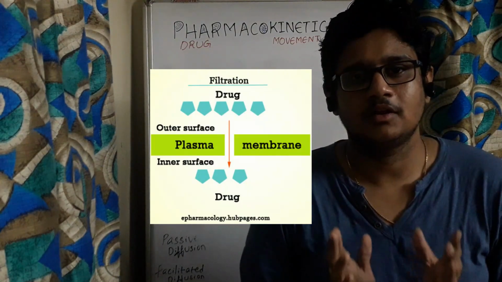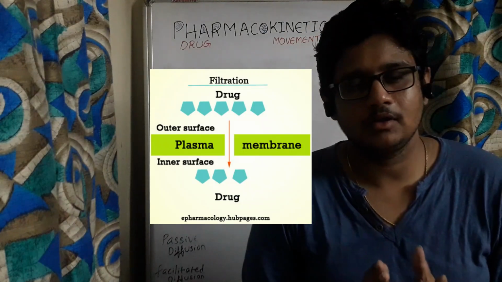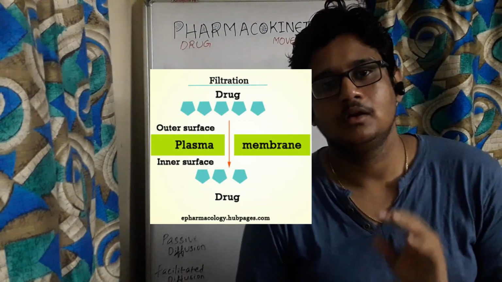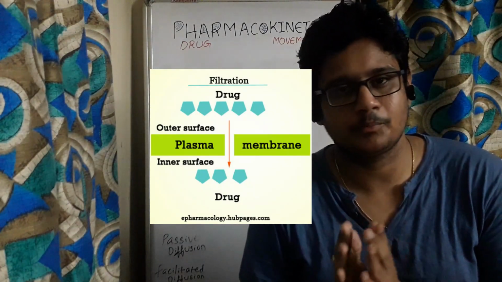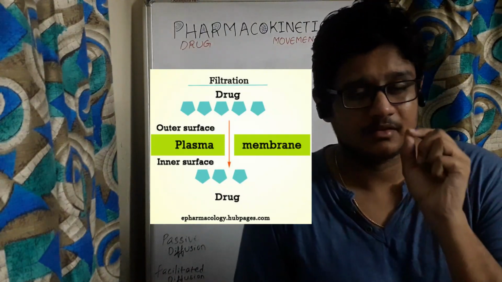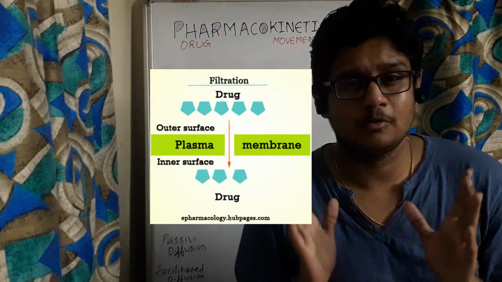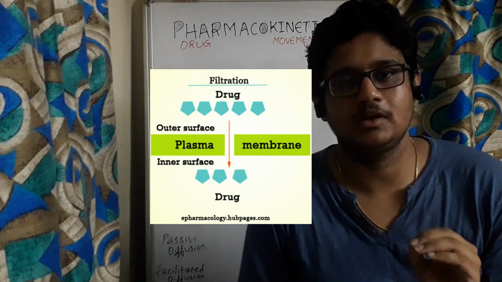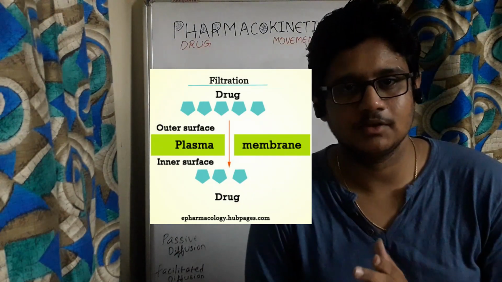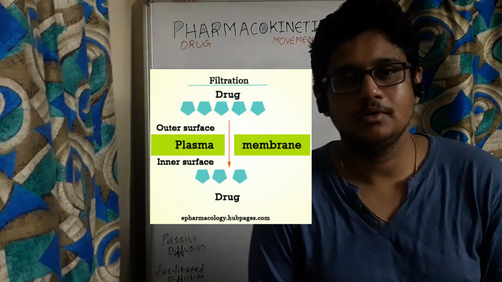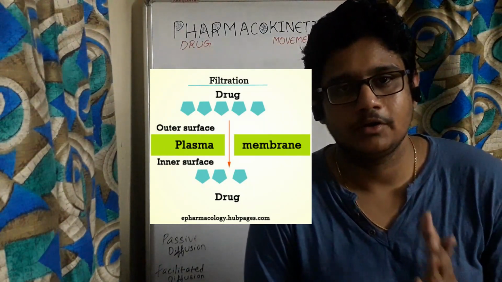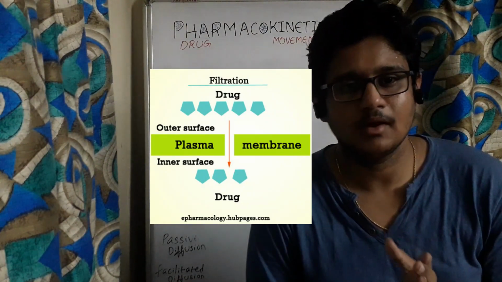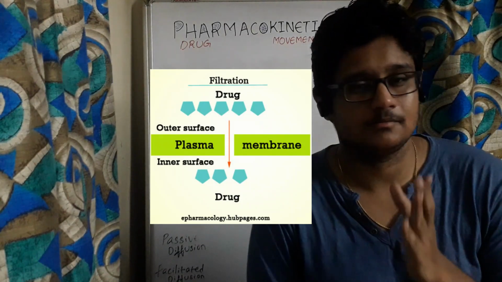In filtration, the drug molecules will enter into the membrane not by carriers or channels or pores. They enter through a small gap in between the cells. The drug molecules are of very small molecular size, and they are highly lipophilic in nature. Then only they can enter this way. Example, alcohol, urea and glucose will easily be filtered by the glomerulus and easily excreted by the urine.